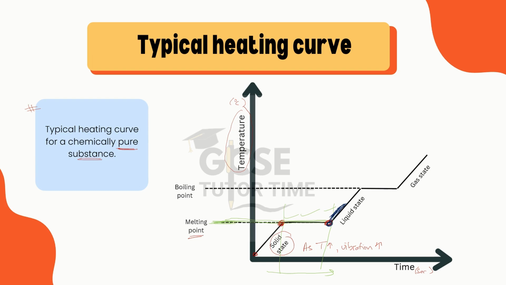When more energy is transferred, particles start to move more, and then it reaches this point, which is the boiling point, and at boiling point the liquid starts to change to gaseous state. Make sure that you have written all the points which I have told because they will be helpful for you to understand this graph.